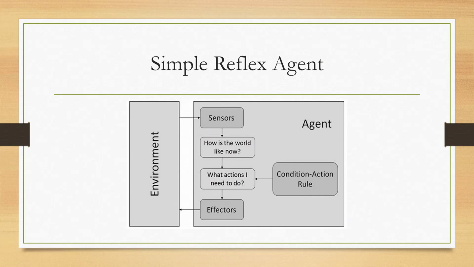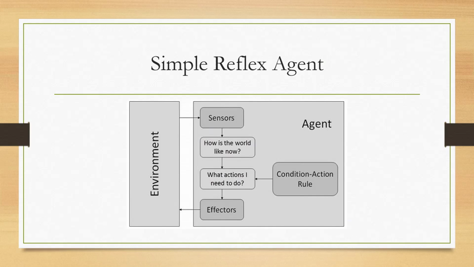That is a very important characteristic of a simple reflex agent. Easily we can say a simple reflex agent performs with the help of condition-action rules. It responds only to the current perception, so there is no memory of the past. It will respond only based on the current action. And it has very limited intelligence. This agent works with the help of rule-based logic. It cannot handle an unobservable environment or changes over time.